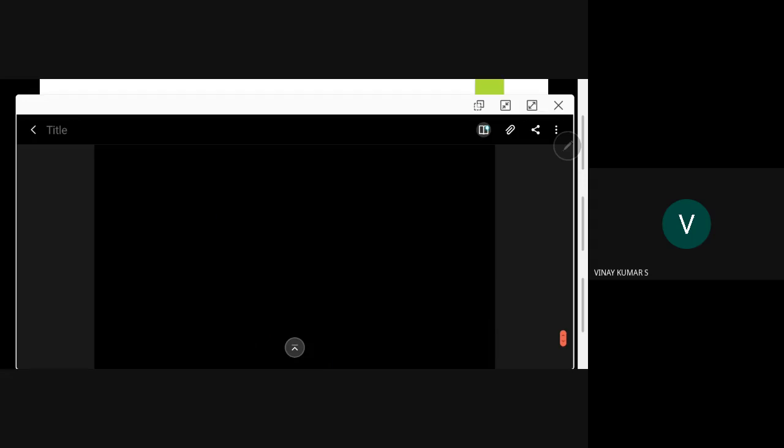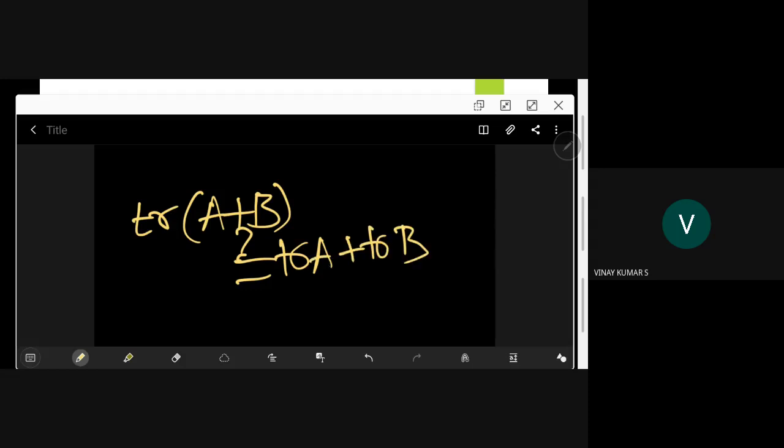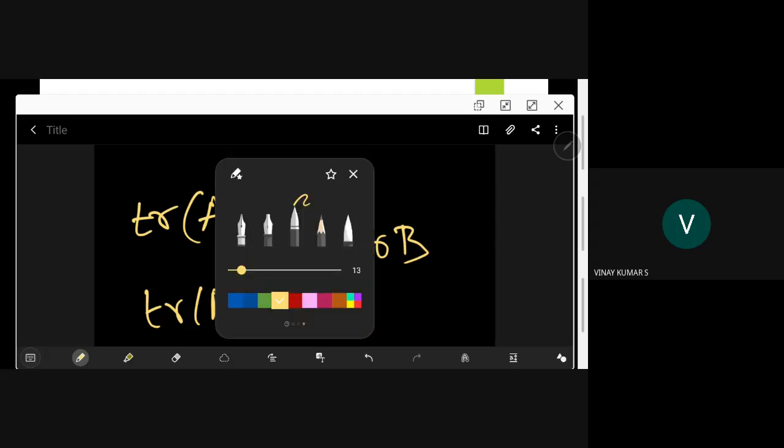Trace of A plus B: is that equal to trace of A plus trace of B? That's a question. Similarly, trace of AB, can you say anything? Can you express it?